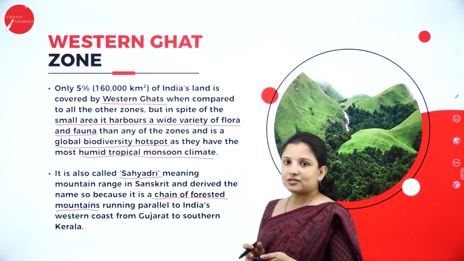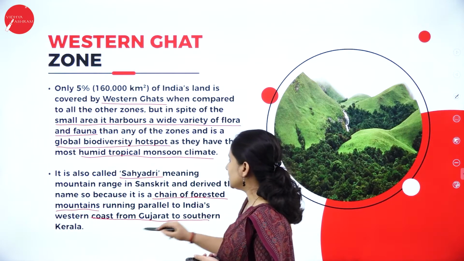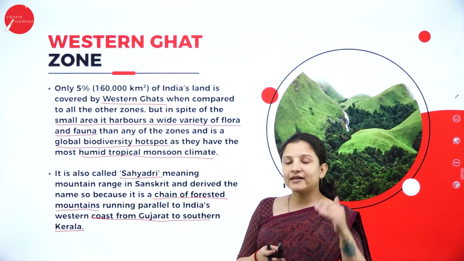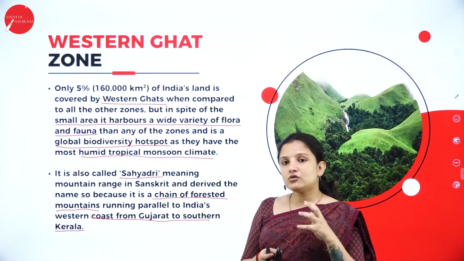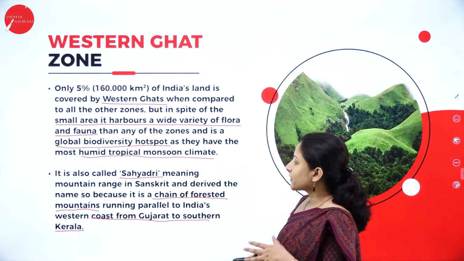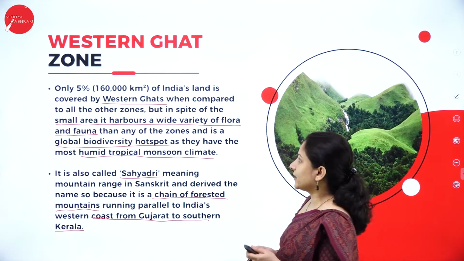The Western Ghats run from the coast of Gujarat to southern Kerala, a stretch of mountains with a very good population of plants and animals. It is very rich, and that is why it is named Sahyadri.